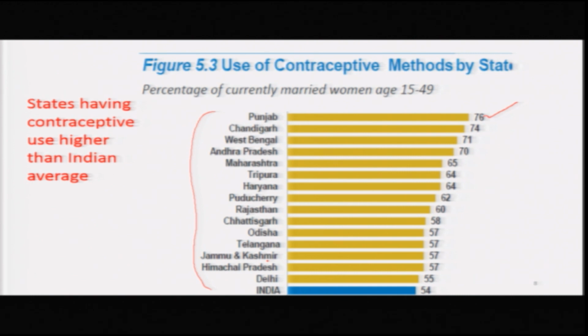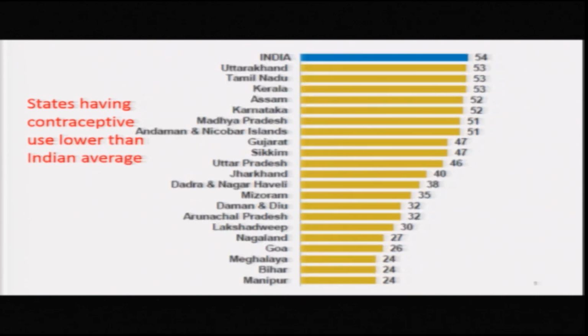Now, Punjab and Chandigarh, they are developed. West Bengal is not so developed. It is interesting to interpret why West Bengal has such a good contraceptive rate. Andhra Pradesh has a high contraceptive rate. Maharashtra, Tripura, Haryana, Puducherry, Rajasthan, Chhattisgarh, these are other states which have a high contraceptive rate, higher than the national level.